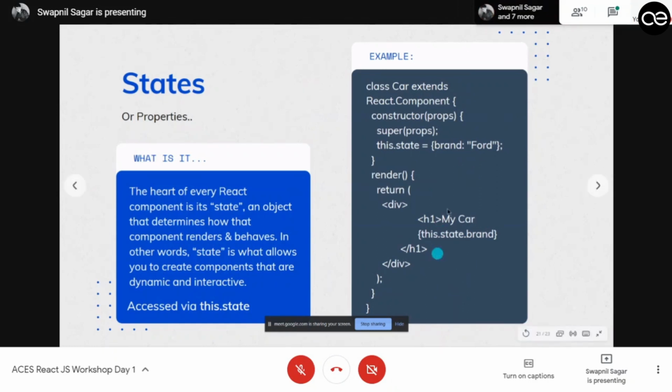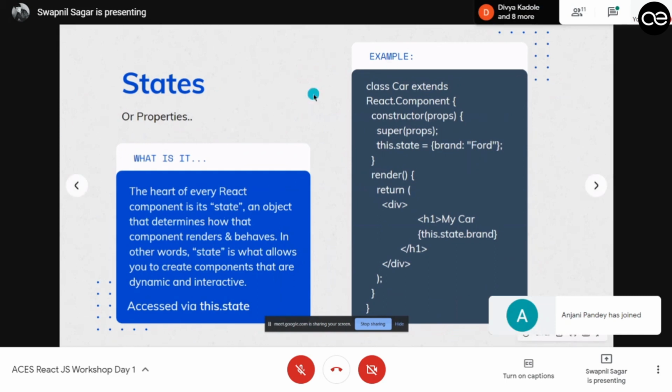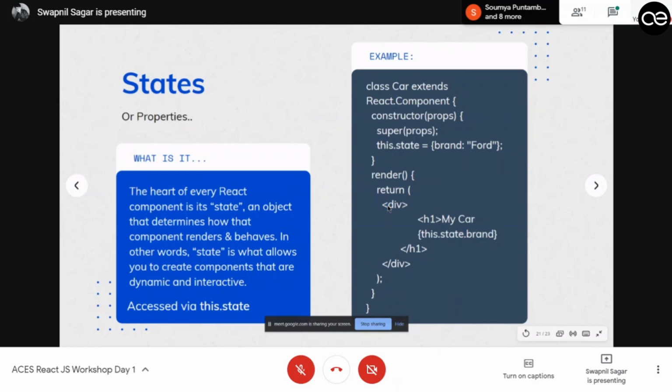In this example, I have hard coded it as Ford, but you can also use an input method. Whenever the user inputs something, the whole component will re-render, because whenever we are inserting any element inside an input tag, we want it to be shown in an area, right? We want the input element to be rendered in a text area, so that we know what we are entering. For that, states is used. So whenever anything changes in a state, it will re-render the whole component, and it is accessed via this.state.